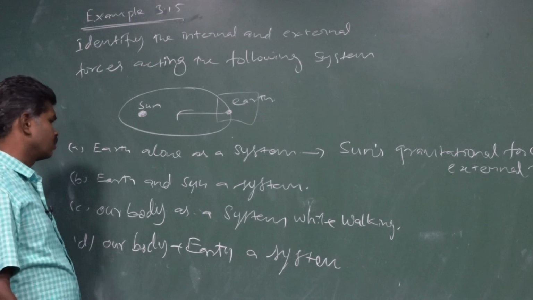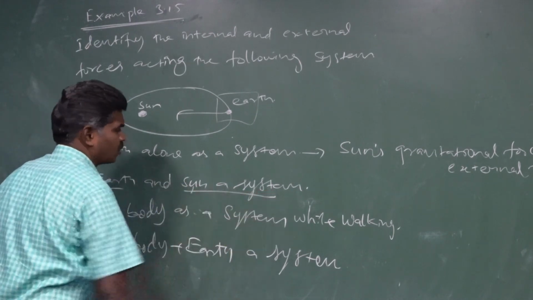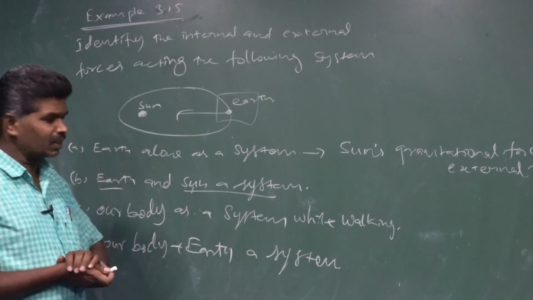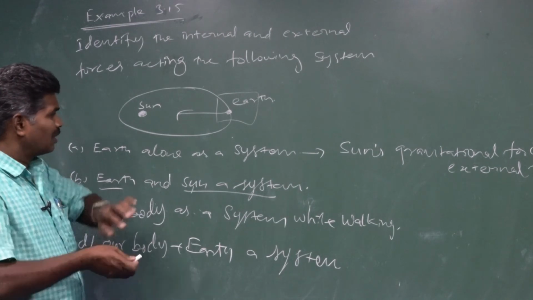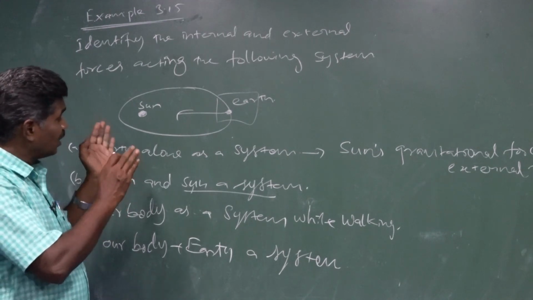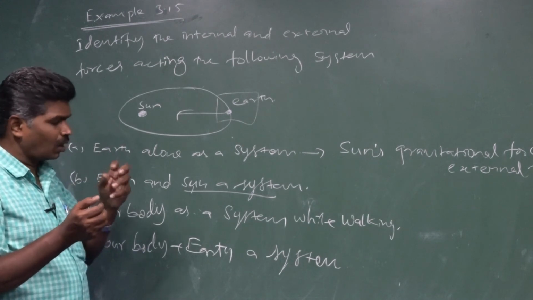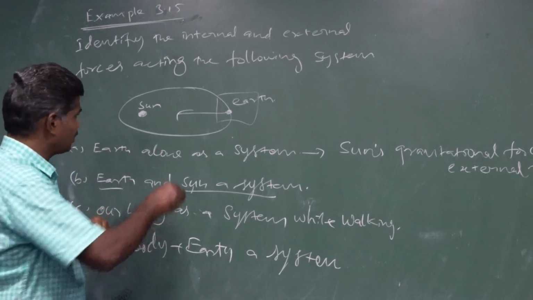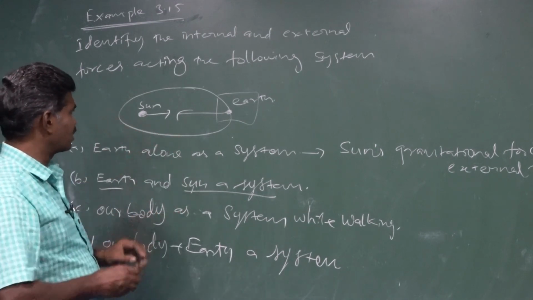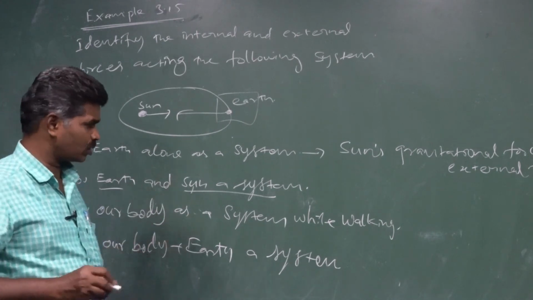Next we have another type of system. Earth and sun both act as a single system. At the time of the earth revolving around the sun in an elliptical orbit, the sun as well as the earth are both exerting a force on one another. But these two are a single system. That's why the gravitational forces between the sun and earth are internal forces.